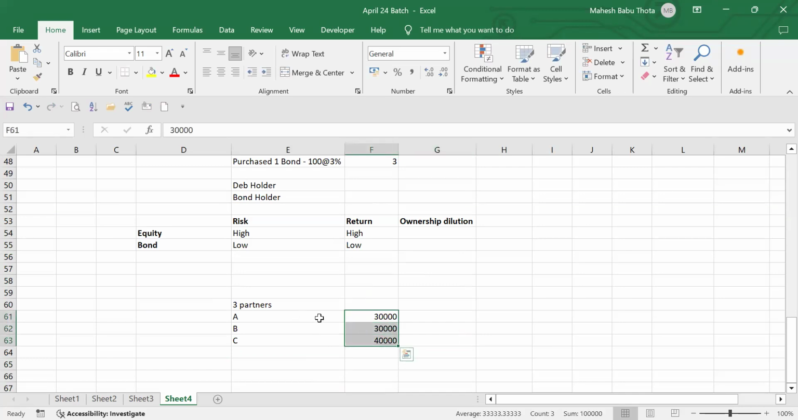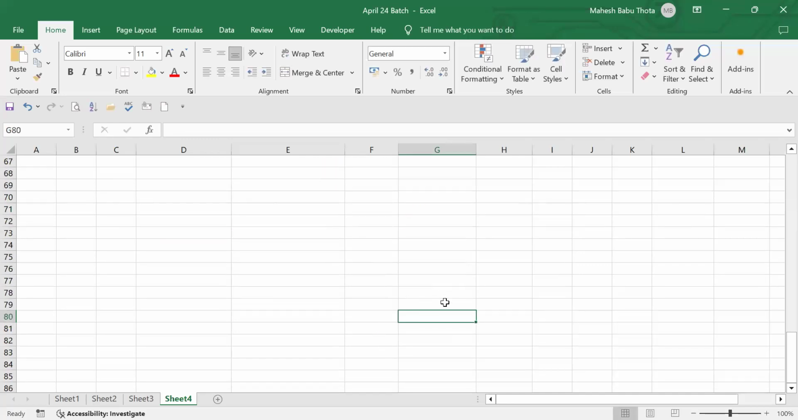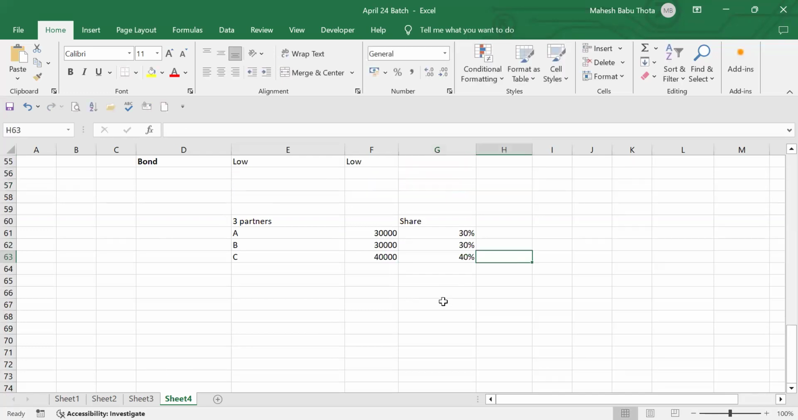So partner A's share is 30%. Partner A's share, here I'll write the share as well. He's having 30%. Partner B is also having 30%. And partner C is having 40%. Total we have 100%.